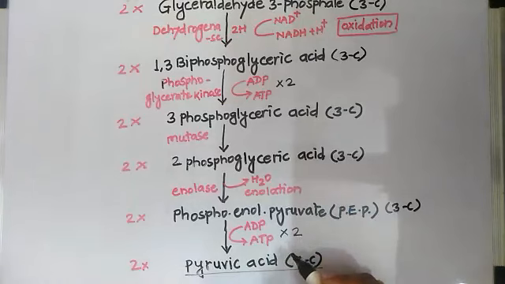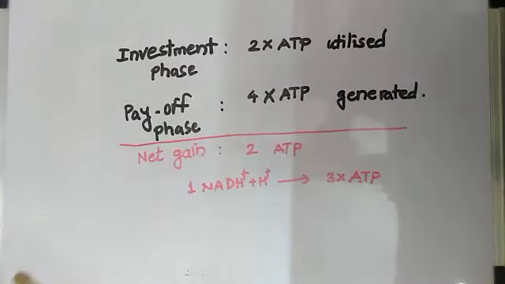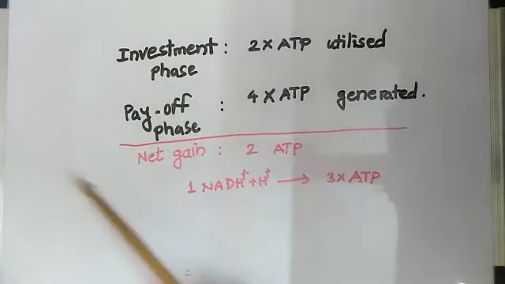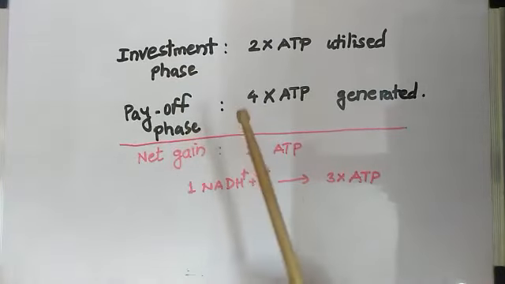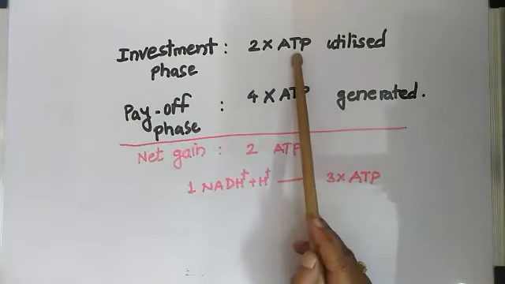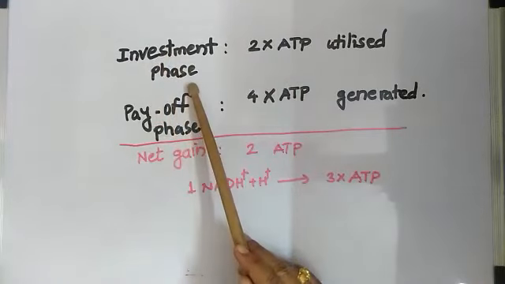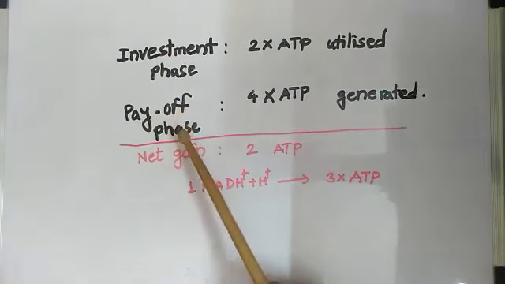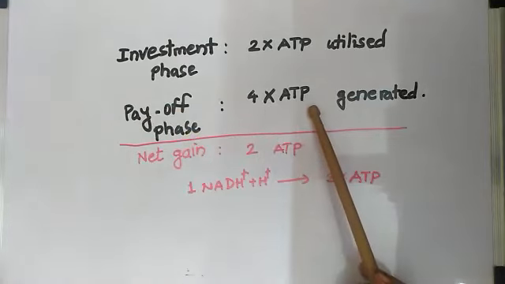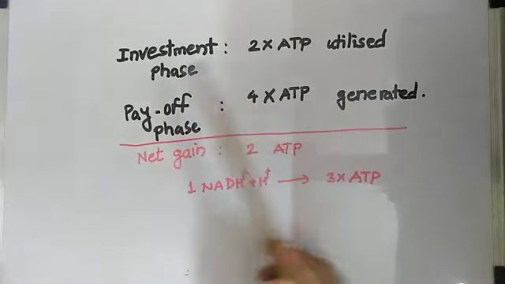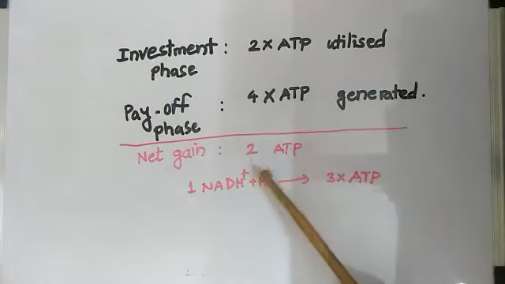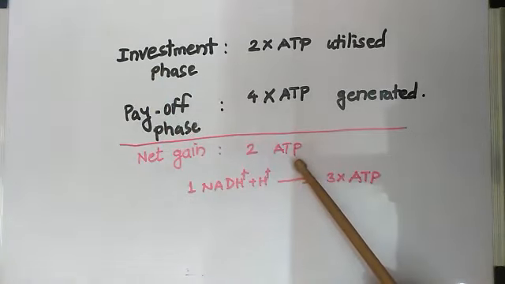Okay, so in the next slide we will discuss the account of ATP which is harvested or generated in the reaction. So in this reaction, as we discussed earlier, we utilized 2 ATPs in the investment phase, and in the next payoff phase, we are generating 4 ATP molecules. So the net gain of ATP molecules throughout the reaction is nothing but 2 ATP molecules.